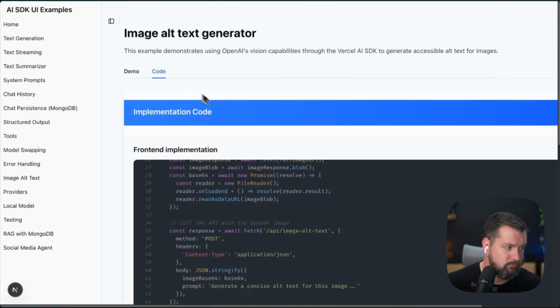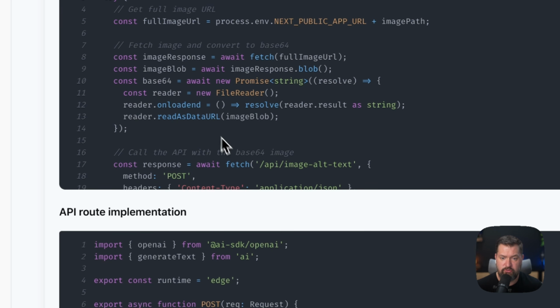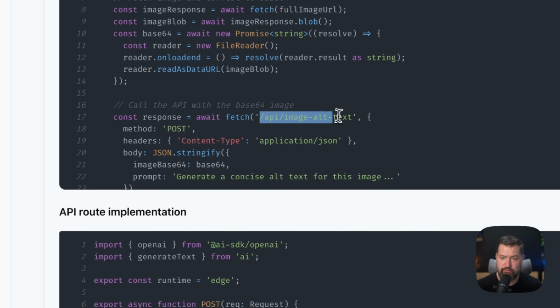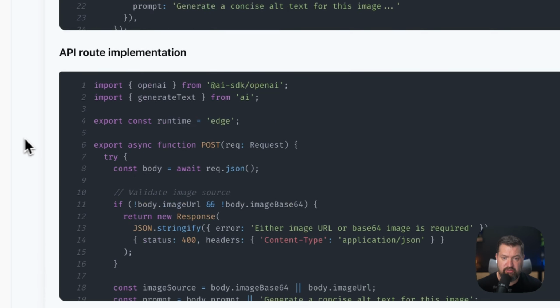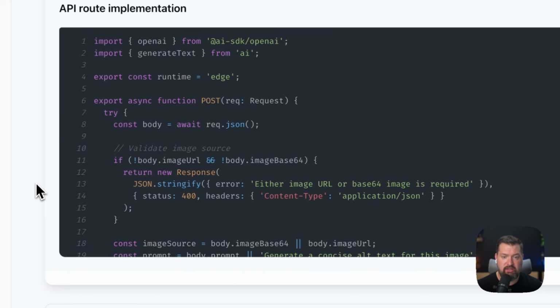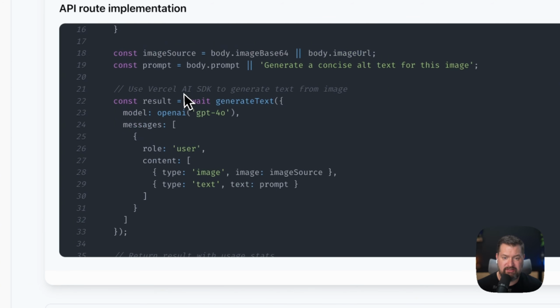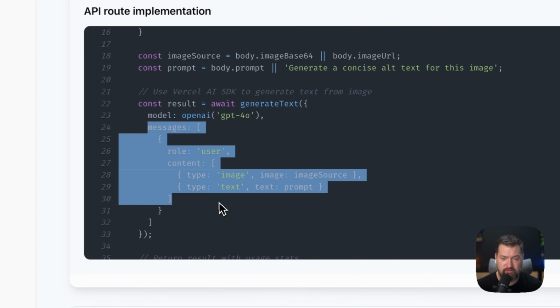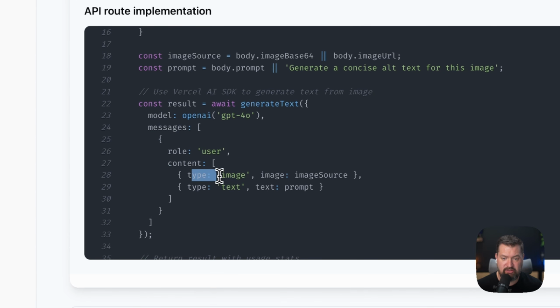So let's take a look at the code. On the front end here, we are just using fetch and fetching from that API endpoint. We are also passing it this prompt, generate a concise alt text for this image. Then in the API route, we are using generate text from AI. We're passing in the image source and then the prompt, pretty simple. And then in the messages, we are adding in the content. We have a content type of image here for this specific model that we're using. Not all models can be passed images, but in GPT-4o we can. So we're passing in that image and then the text with the prompt.